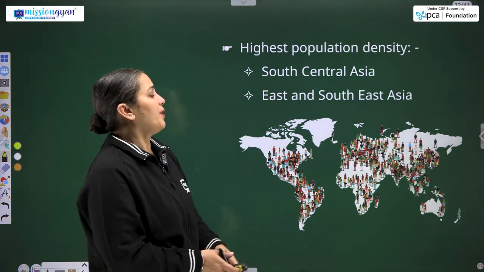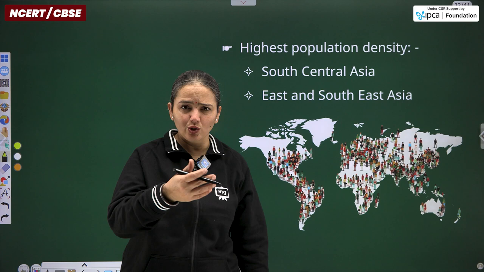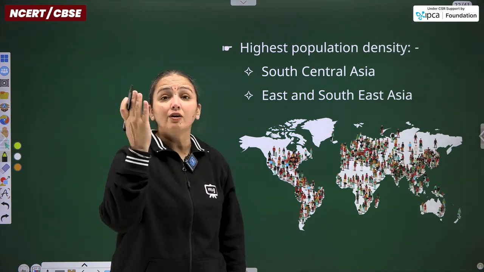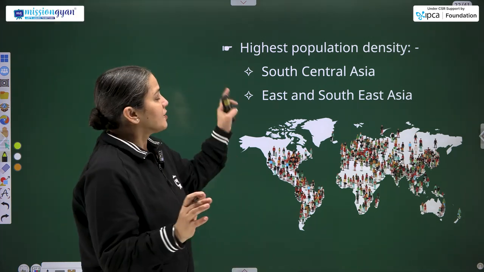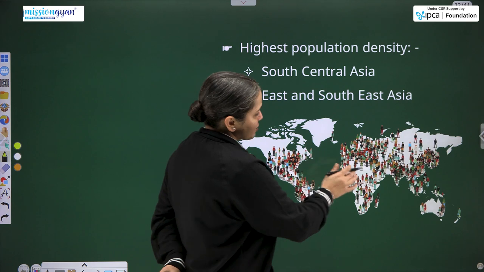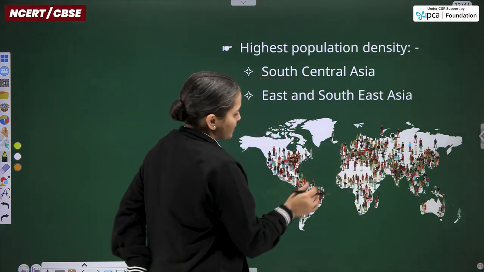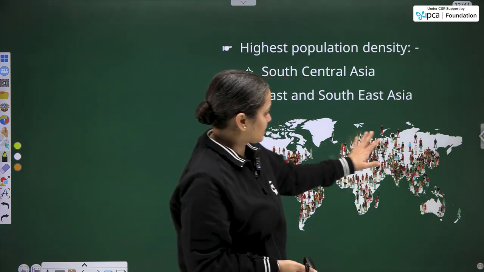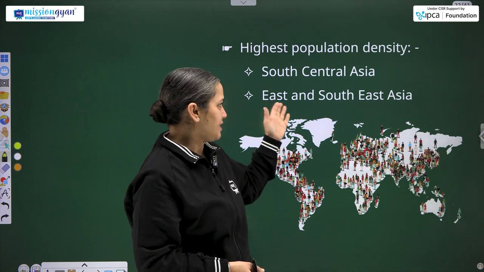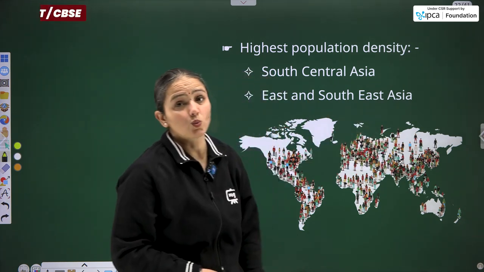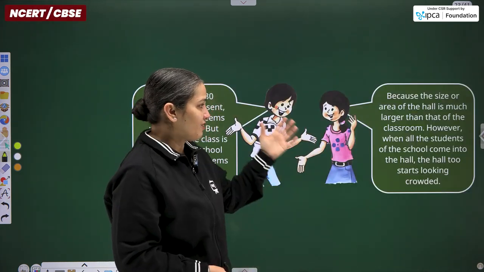The highest population density is found in South Asia, Southeast Asian nations and the northeast part of North America particularly. South Central Asia is also there. You can see with the help of this image that these parts are densely populated, East and Southeast Asia as well.